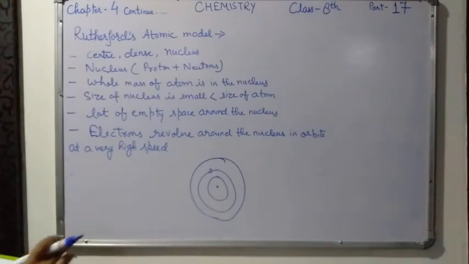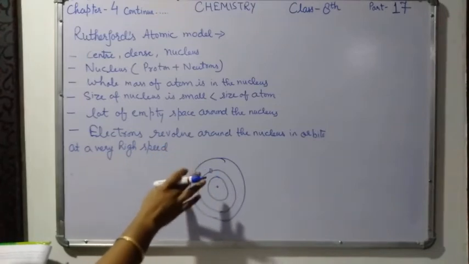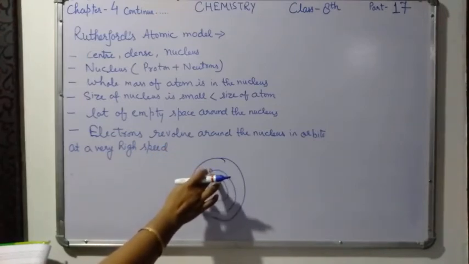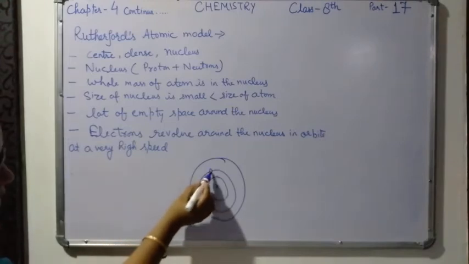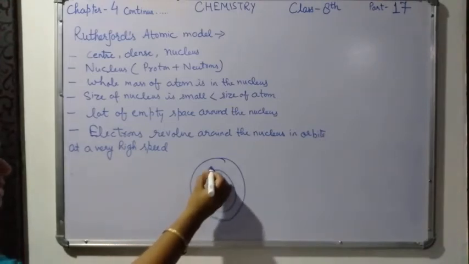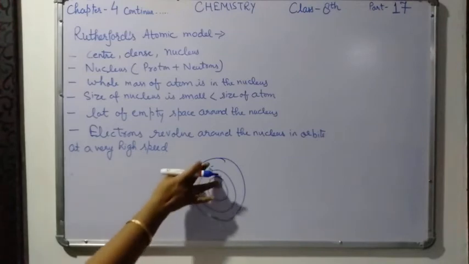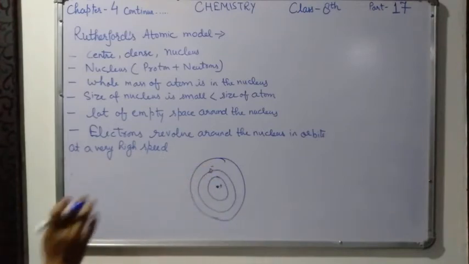If they were stationary, stationary means not moving, if they were fixed, they would be attracted towards the nucleus. Why? Because the electron is negatively charged and in the nucleus protons are there, so the nucleus is positively charged. Opposite charges attract each other.